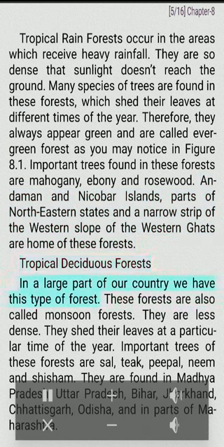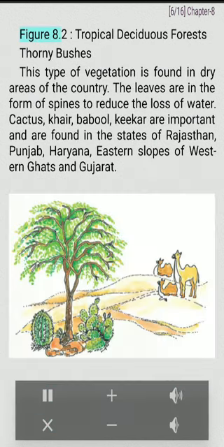Tropical deciduous forests. In a large part of our country we have this type of forest. These forests are also called monsoon forests. They are less dense. They shed their leaves at a particular time of the year. Important trees of these forests are sal, teak, peepal, neem, and shisham. They are found in Madhya Pradesh, Uttar Pradesh, Bihar, Jharkhand, Chhattisgarh, Odisha, and in parts of Maharashtra. Figure 8.2. Tropical deciduous forests.